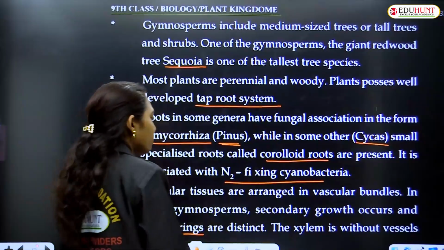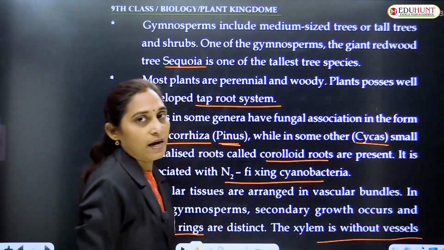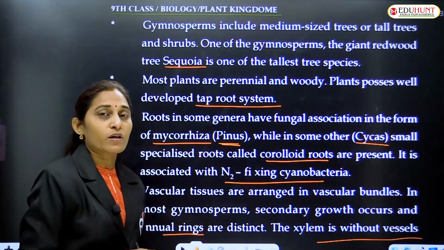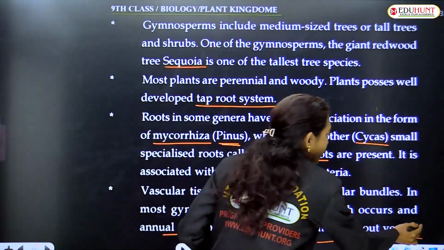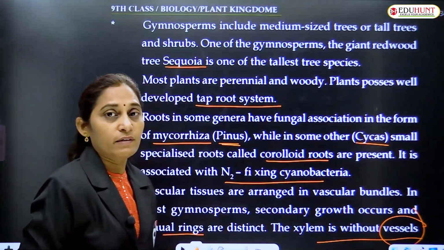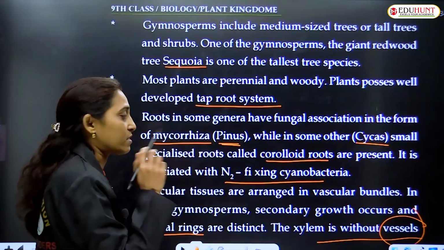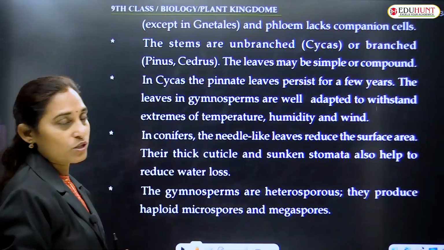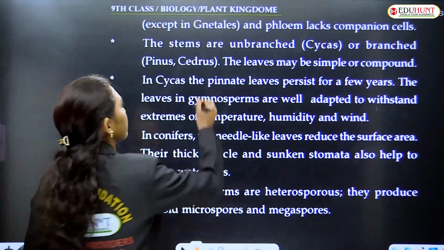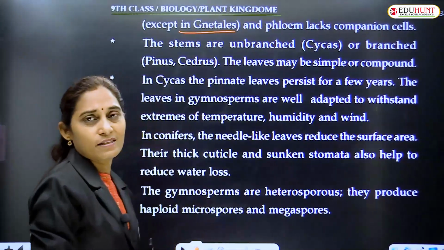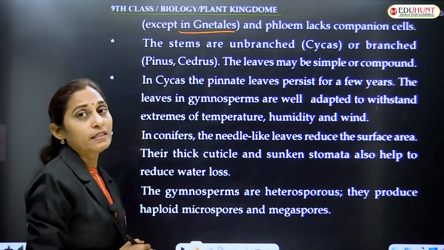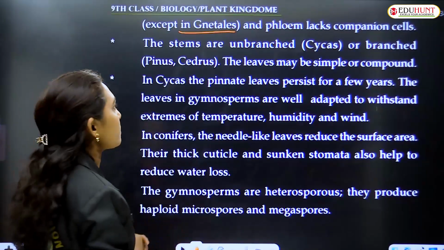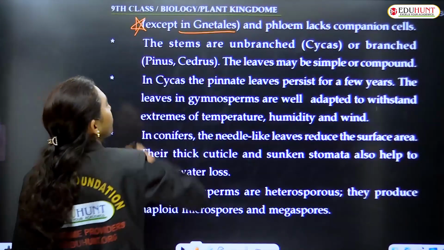The xylem without vessels, it is very, very important. Xylem has tracheids, xylem fibers, xylem vessels, xylem parenchyma, these are all elements present in xylem, but they lack the vessels. It is a very important point. Even in pteridophytes, xylem lacks vessels, and even in gymnosperms, the xylem lacks vessels. Except in Gnetales. Gnetum belongs to Gnetales, an order in which Gnetum is present. Gnetum has vessels, though it belongs to gymnosperms. It's an exceptional case. So put a star over there.